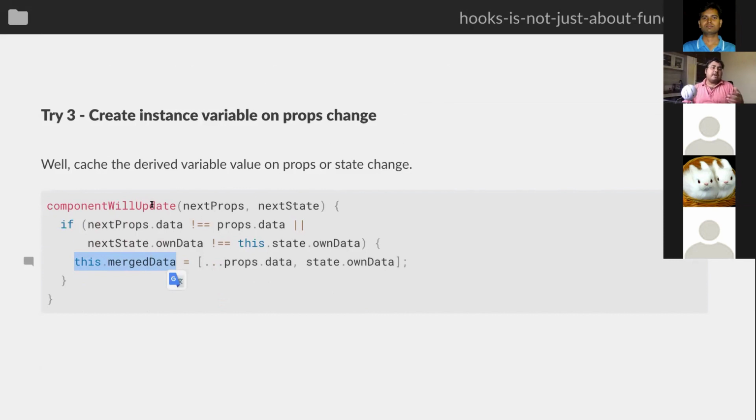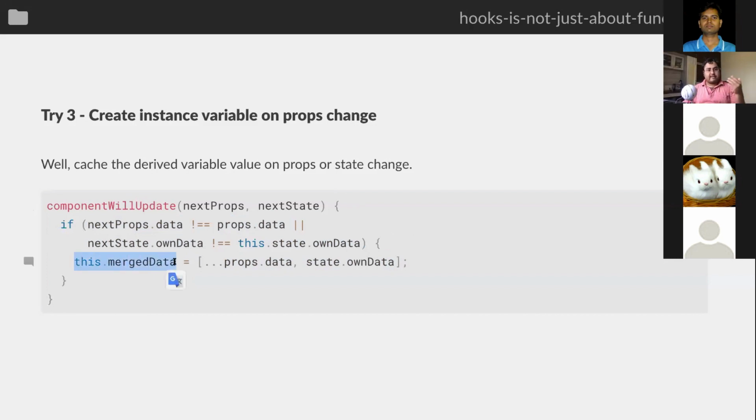Now, okay, maybe I can put this whole thing in component will update, right? In component will update, we get access to the next props and next state, and there we can check, okay, if anything has changed between my props and state, then only create this new value for merged data, which is the new array, right? So we are effectively doing some kind of memoization ourselves by checking if props or state has changed. Right? So now we have kind of solved the availability problem because this is available on this.mergedData.